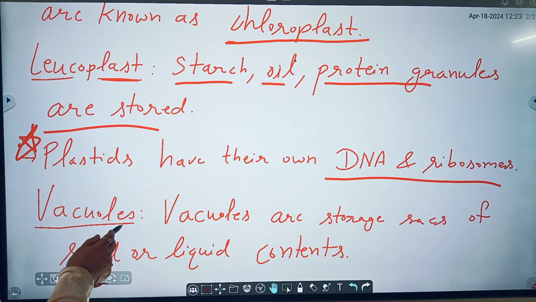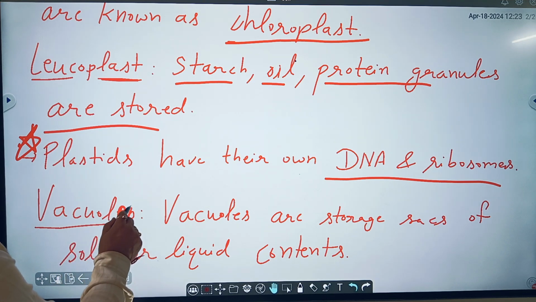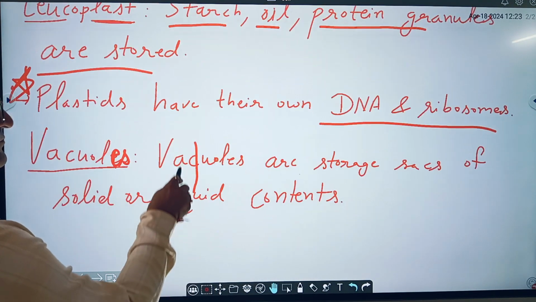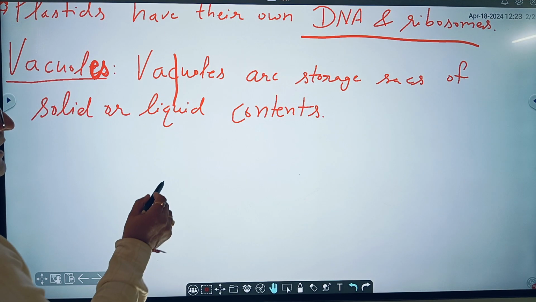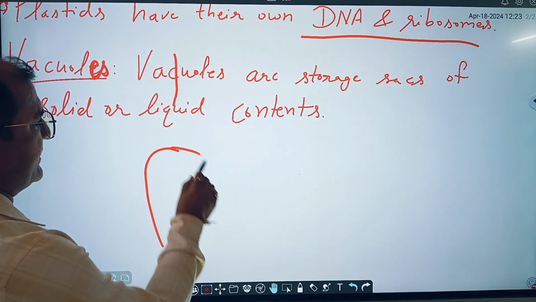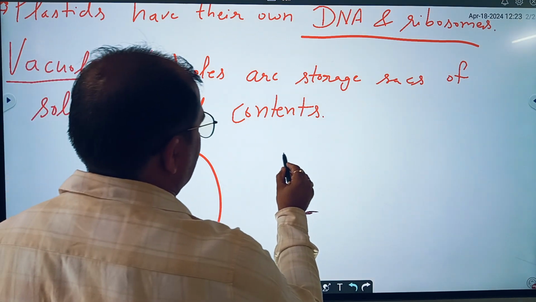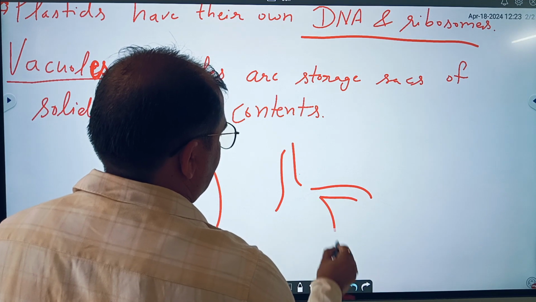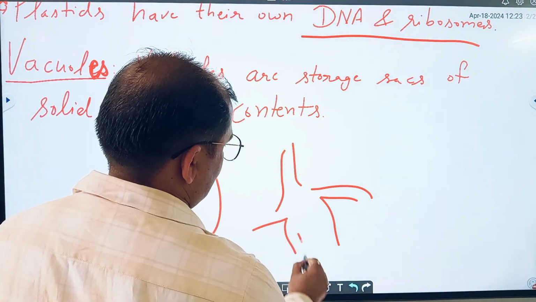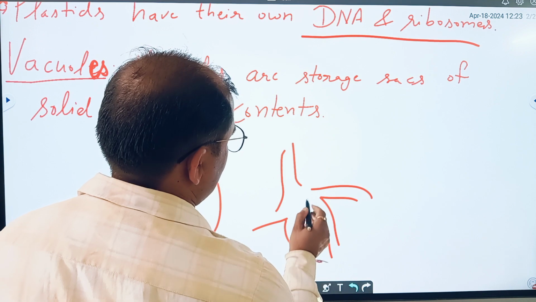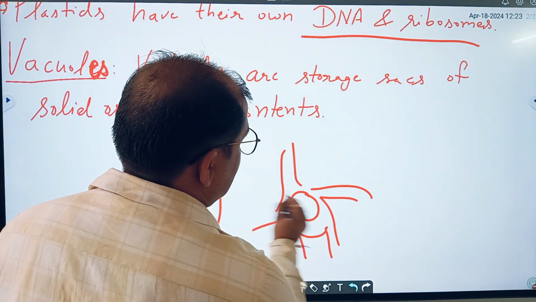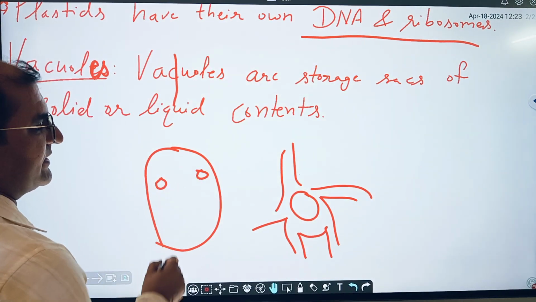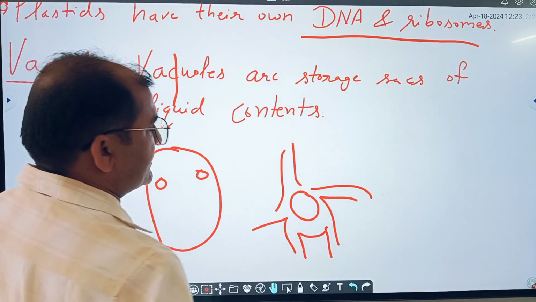After this, there are vacuoles, and the main difference between the plant cell and animal cell is that vacuoles are large in plant cells, but vacuoles are small in animal cells.